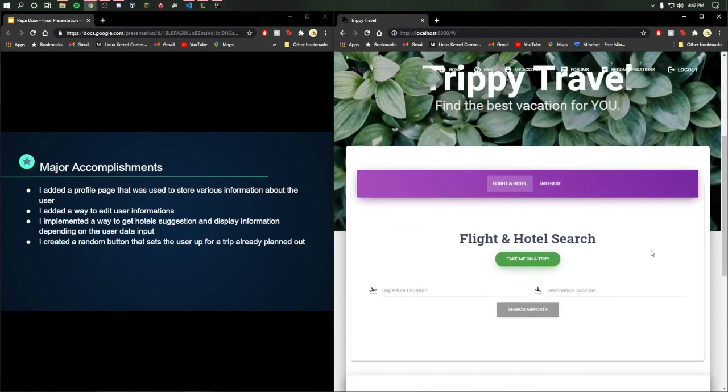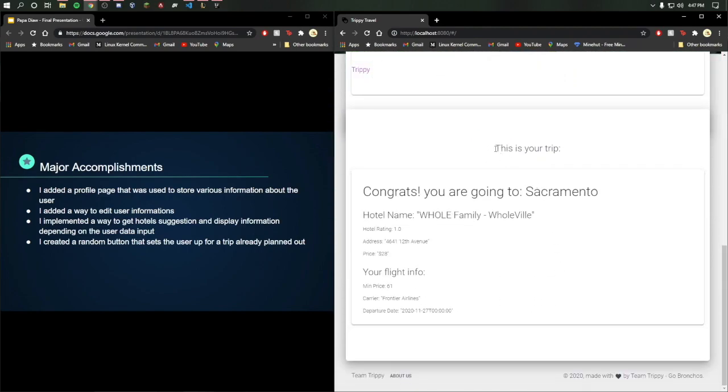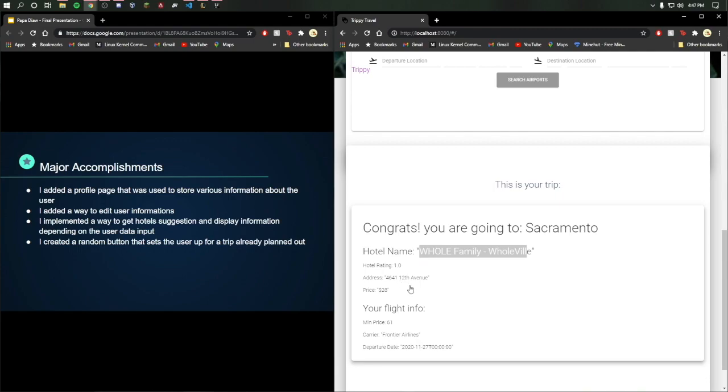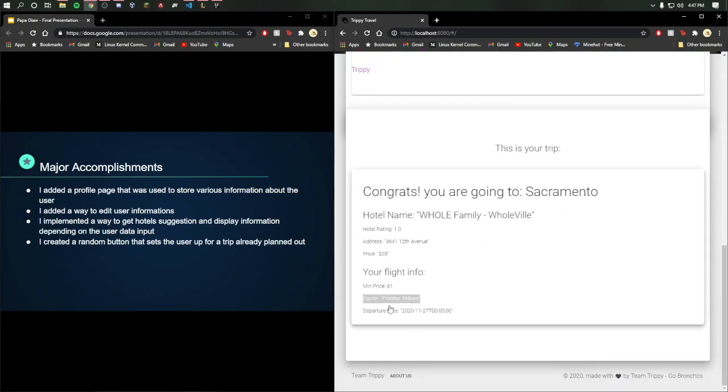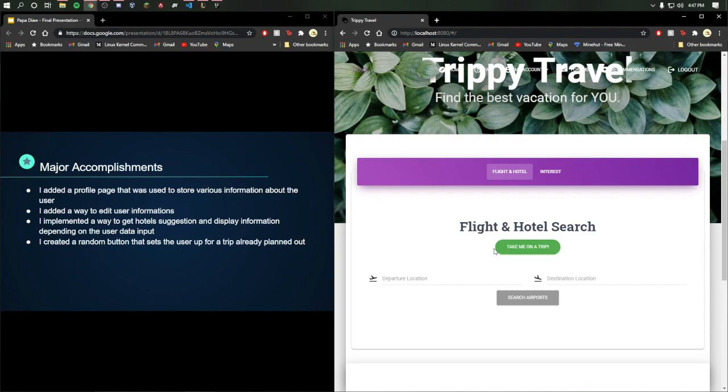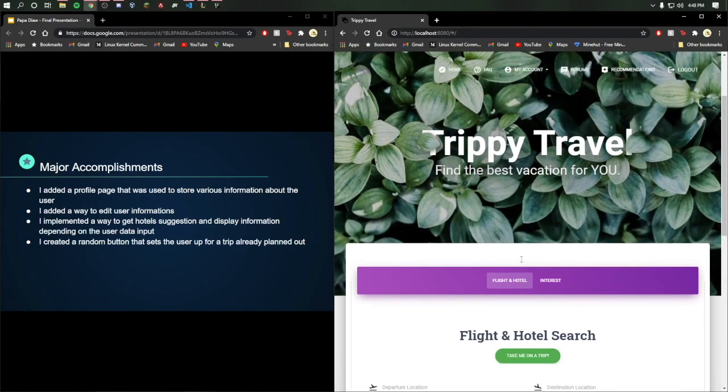It takes a little bit of time to load, but yeah, so this finds a trip for Sacramento, and the hotel name is Wolfville Hotel, and it's a very bad hotel apparently, but it gives you the address, the price per night, some flight info, Frontier Airline, when it's going to depart and whatnot, and that I was responsible for too. So those are my contributions through this project.